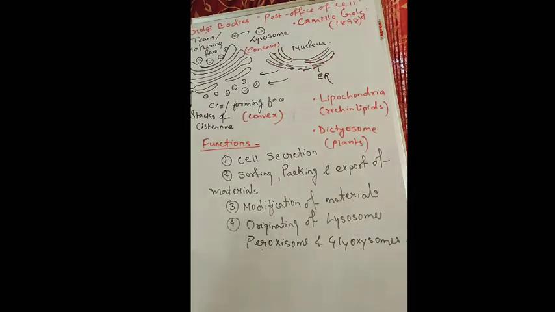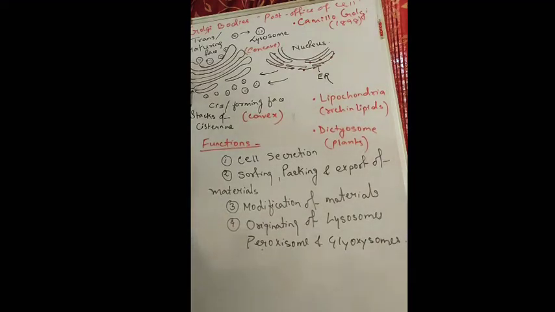The next important thing is that the Golgi complex has two phases. One is known as the cis or forming phase, which is the convex surface. Convex and concave you know well. This convex surface is always nearer to the nucleus and faces towards the nucleus.